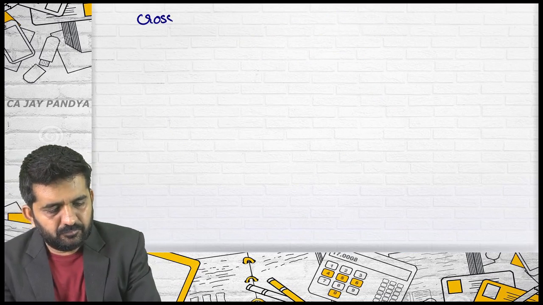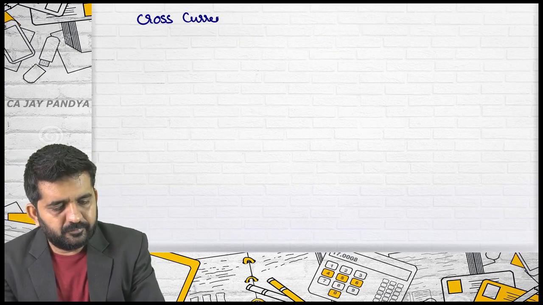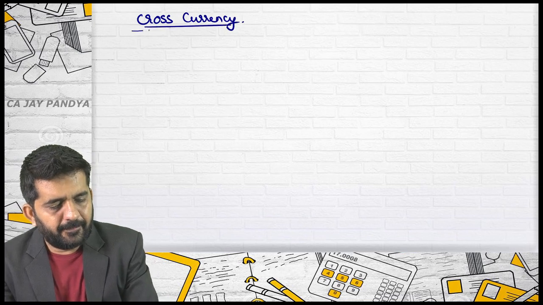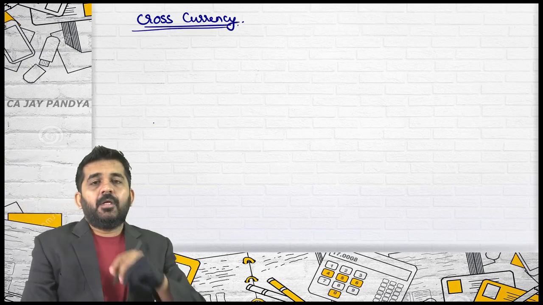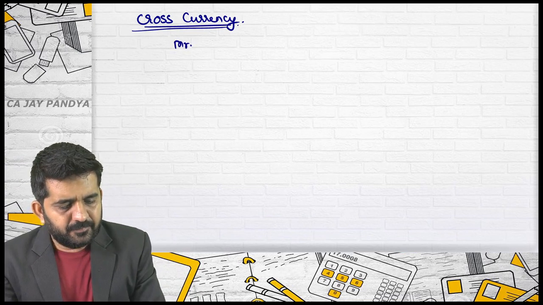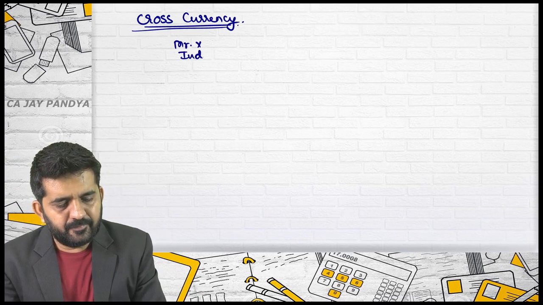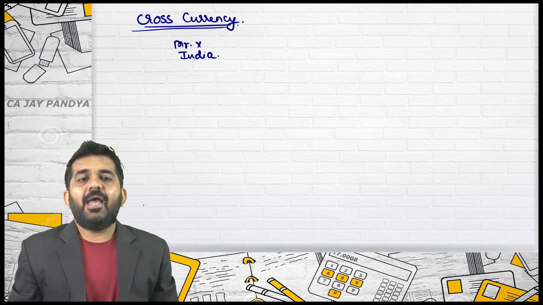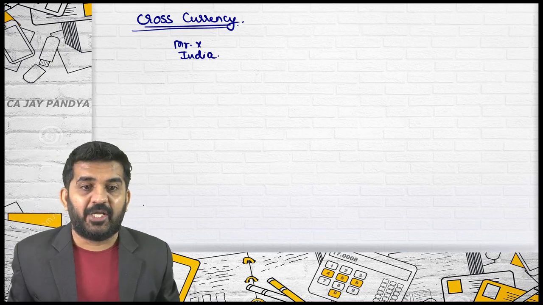What we are learning next is cross currency. Try to concentrate. There are two rates. We are in India and there are two rates quoted.